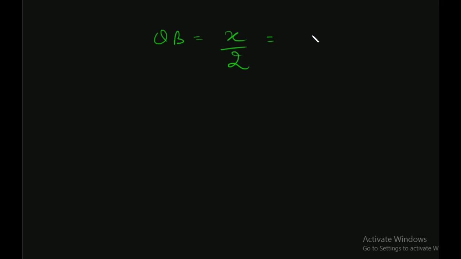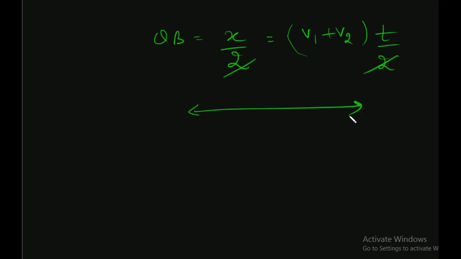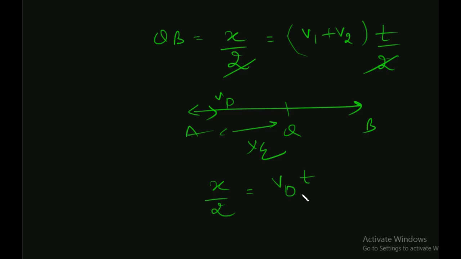This would be equal to v1 plus v2 into t over 2. This cancels out, alright. AQ is for half the distance. So what is the time here for AQ? Or we can say the distance x by 2 is v0 into t1, say, okay.